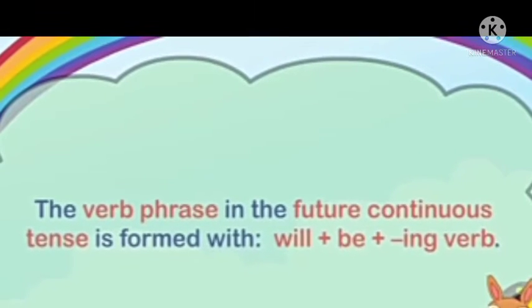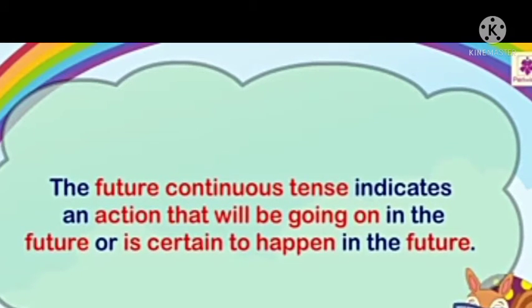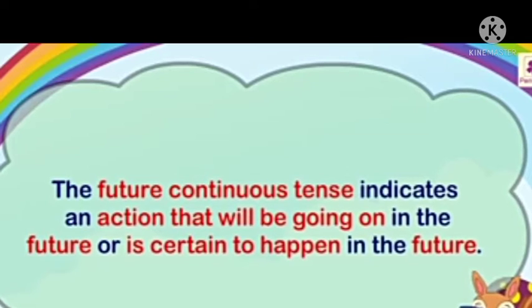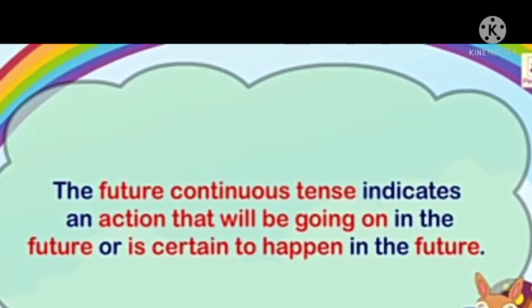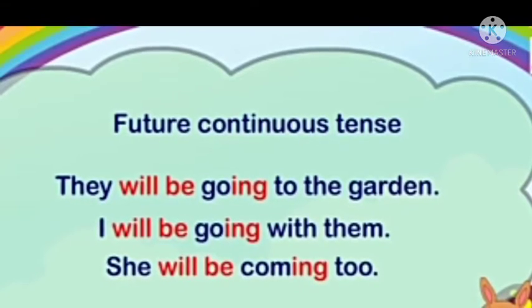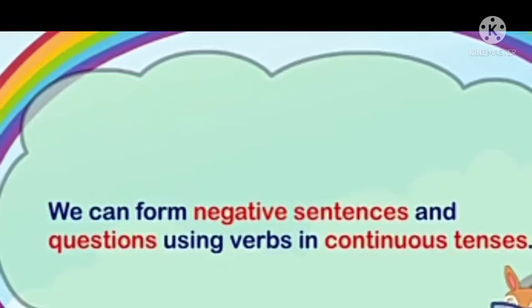So the verb phrase in the future continuous tense is formed with will plus be plus ing verb. The future continuous indicates an action that will be going on in the future or is certain to happen in the future. Like they will be going to the garden, I will be going with them, she will be coming too. So here will be plus ing is there.